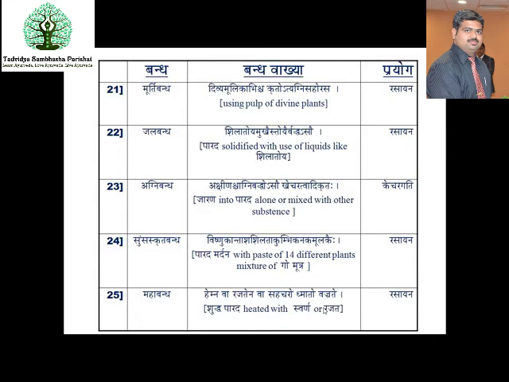This is useful in all purposes and gives matchless results on internal administration. It is Sarvarogahara, it is Rasayana.